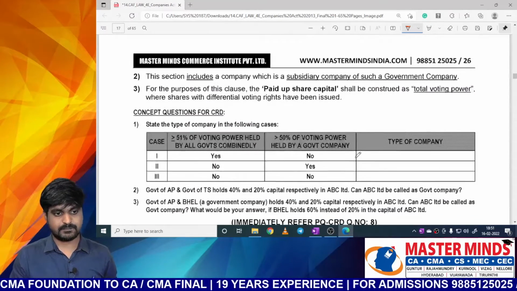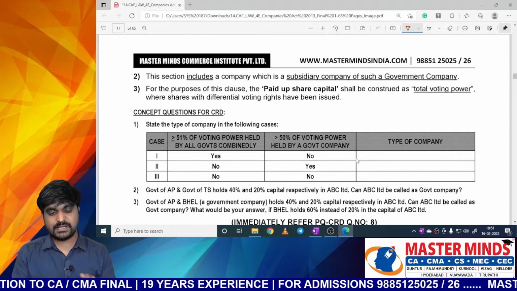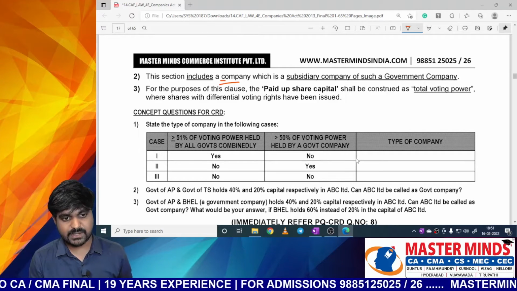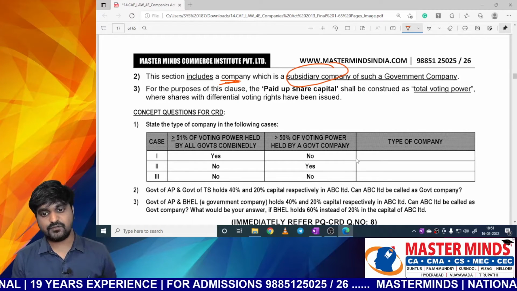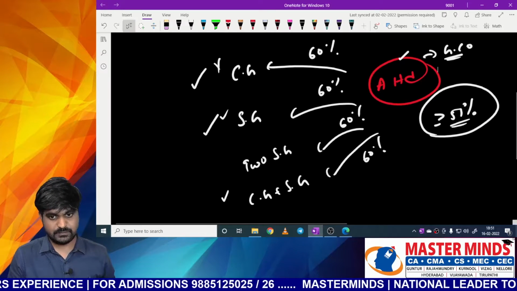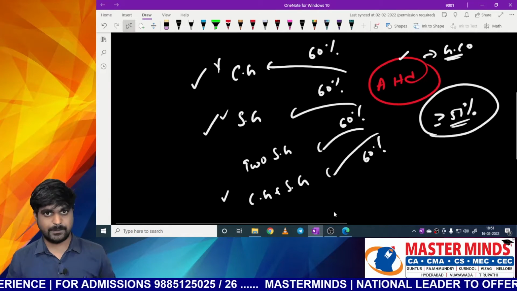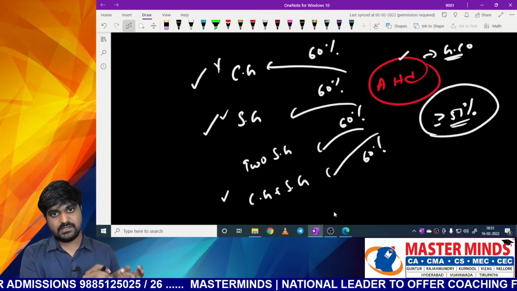Next one. This section includes nothing but government company includes a company which is subsidiary company of such a government company. So what is the meaning of this point? Now, A Limited is a government company by virtue of shareholdings by government.